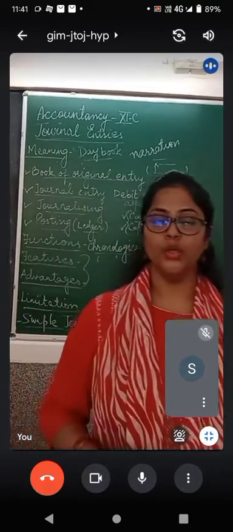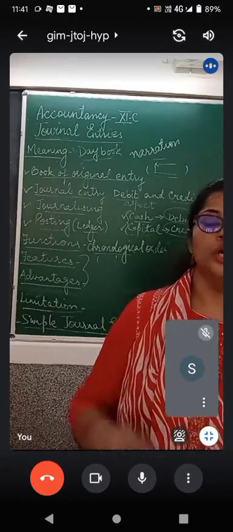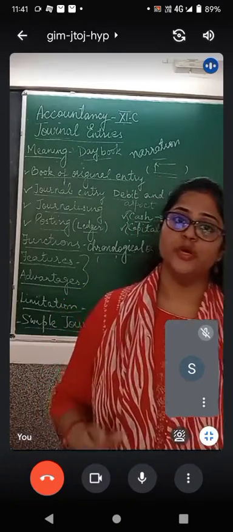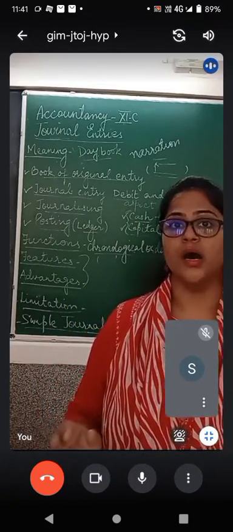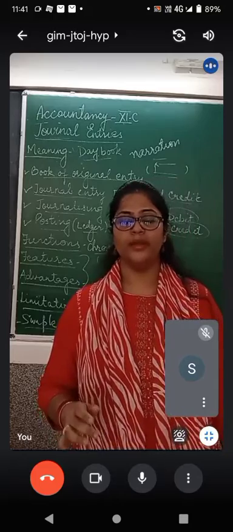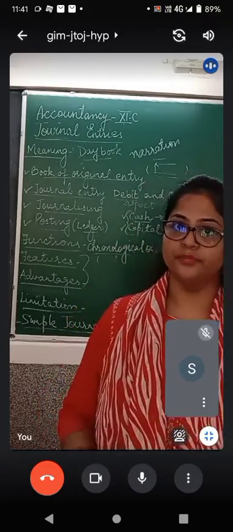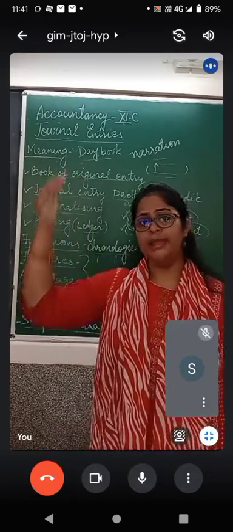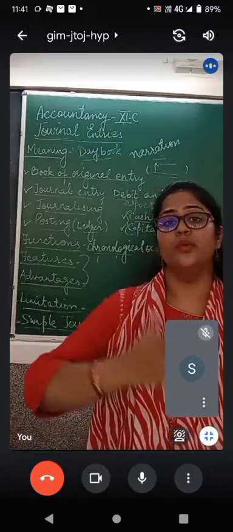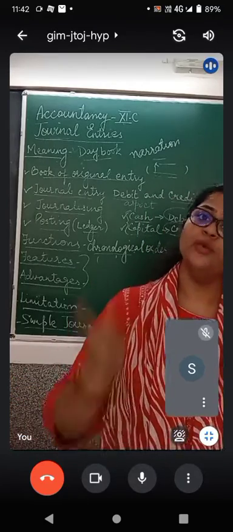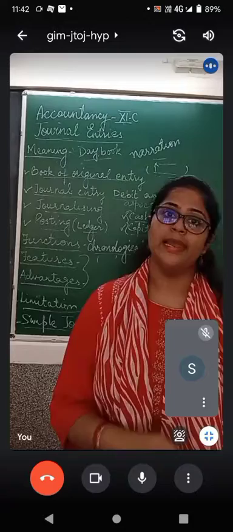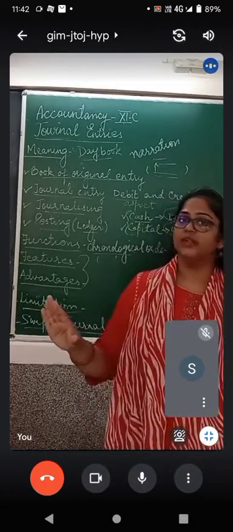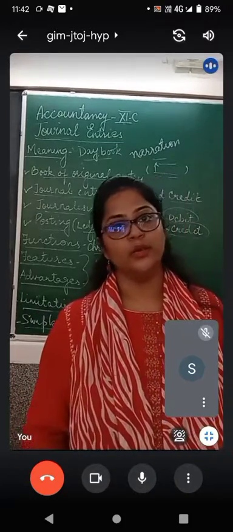Balances are known not after journal but only after ledger posting. Balances are known, K-N-O-W-N, known only after ledger posting. Journal entries करते हम entries को debit और credit में classify कर सकते हैं, but you cannot tell what is the closing balance. For that you have to follow the next step, which is ledger posting. So this is another limitation. Closing balances ledger से पता चलते हैं, journal से नहीं पता चलते. So it cannot tell you the closing balances.